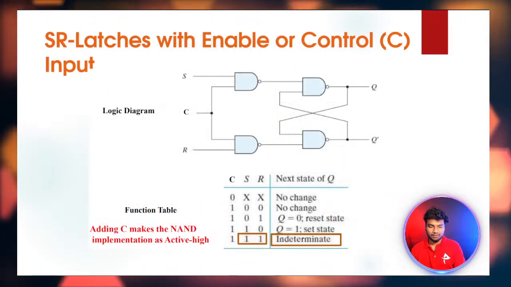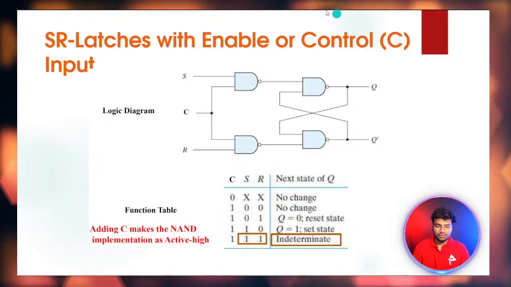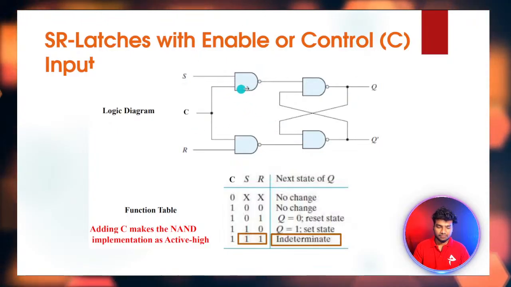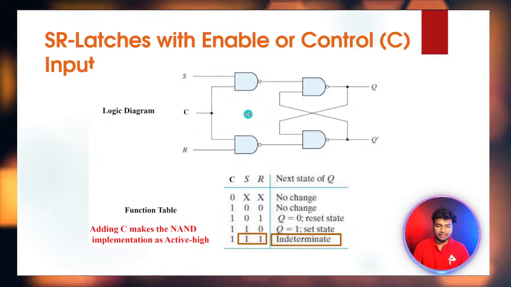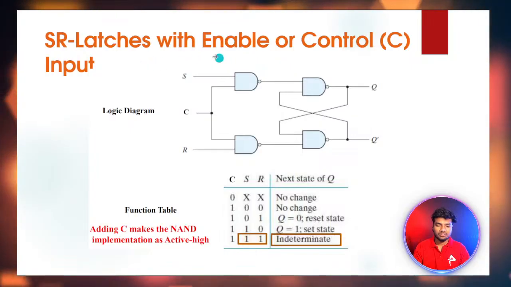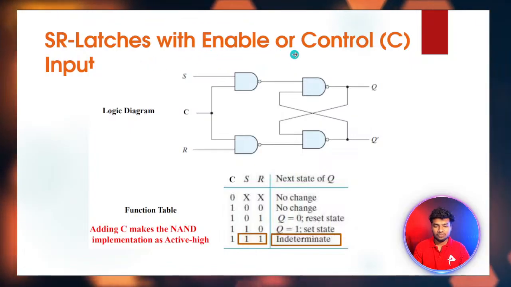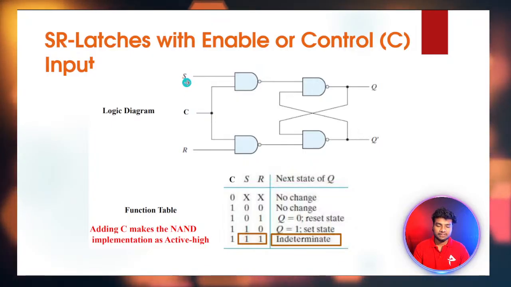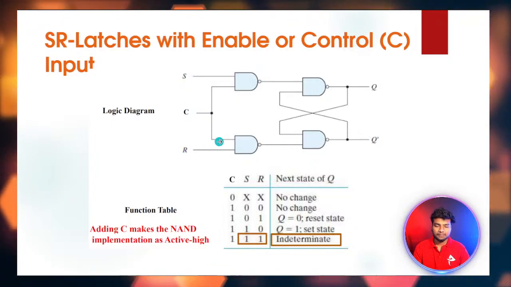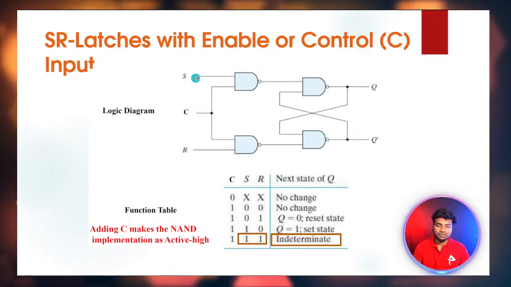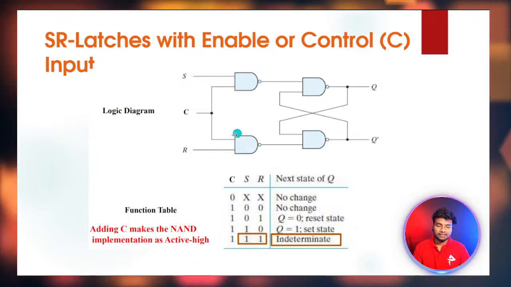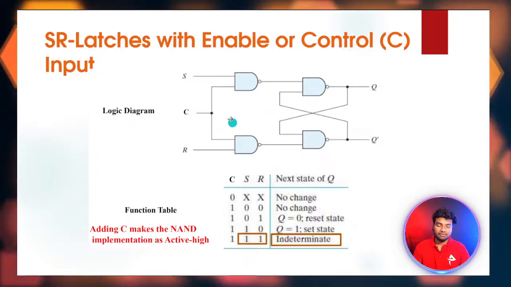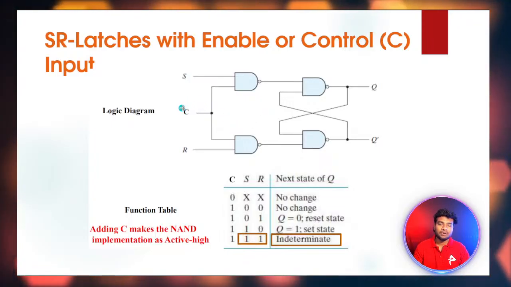This is a simple thing. This is the SR latch with an enable or control signal. So C is a control signal. S means set, R means reset. So it has three inputs: set, reset, and the control signal C. The control signal is nothing but like a clock.